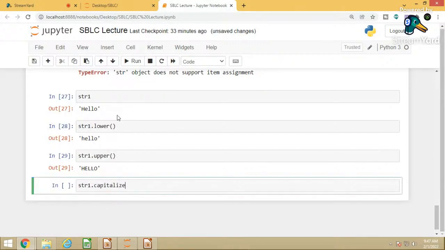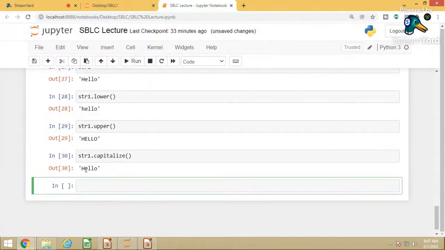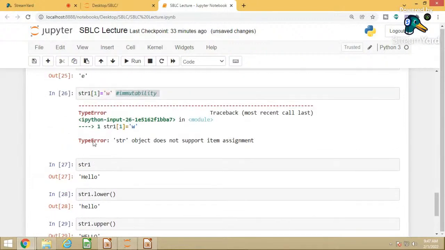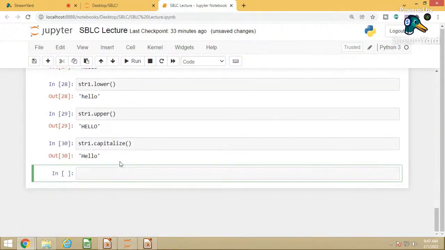So capitalize: suppose I have a sentence in a string, string 4. What is the purpose of capitalize? That I would like to tell you. Hello, I am learning.